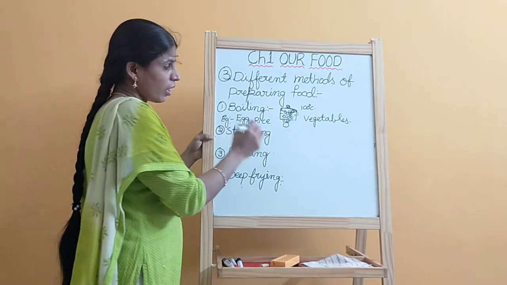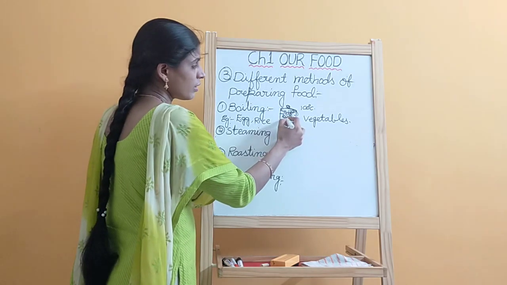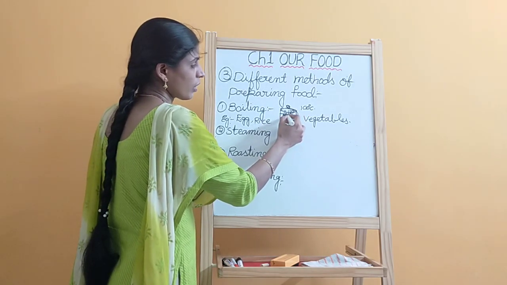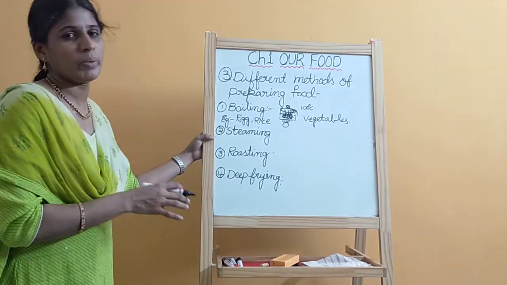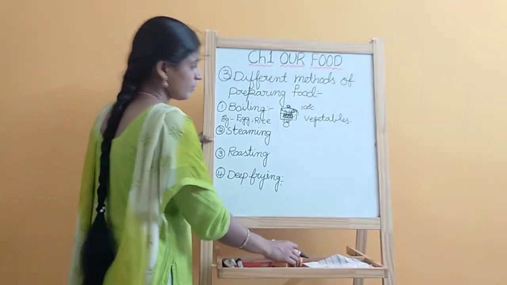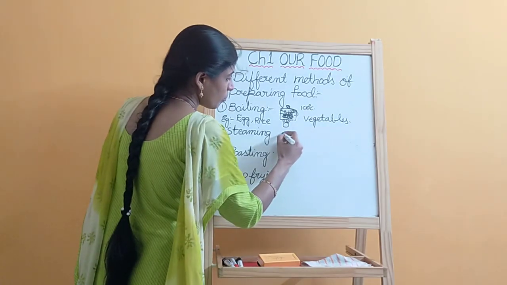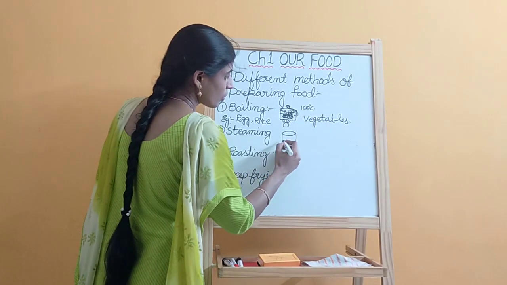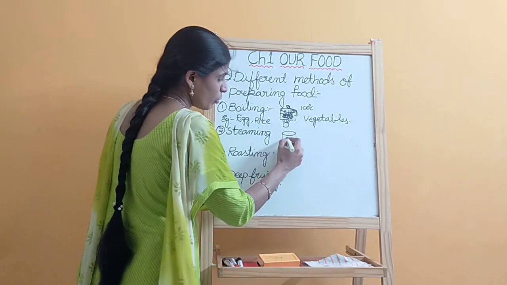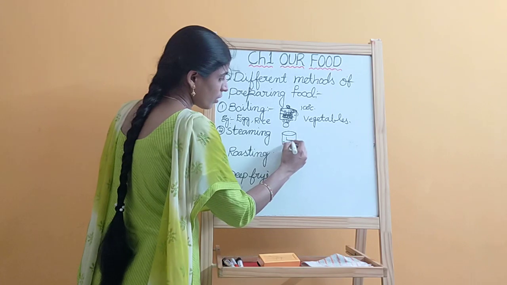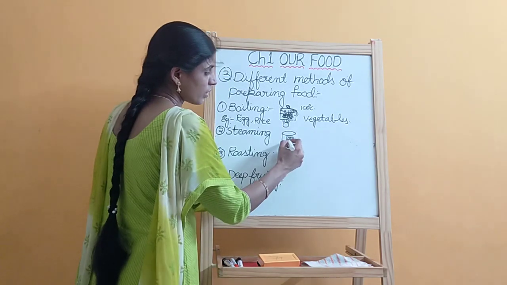Here you keep another tray, and in that you fix the food material. In the steaming method, you take one bowl, keep some water in it, and above it you keep one plate and place the food materials on that.